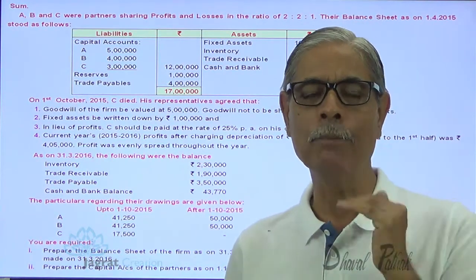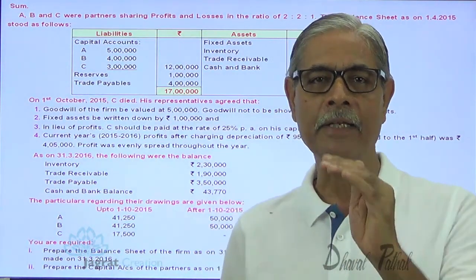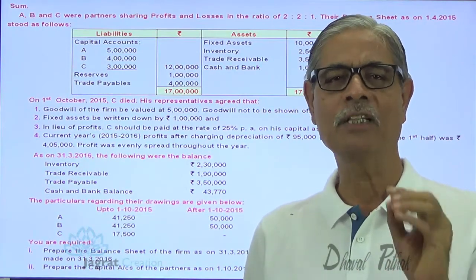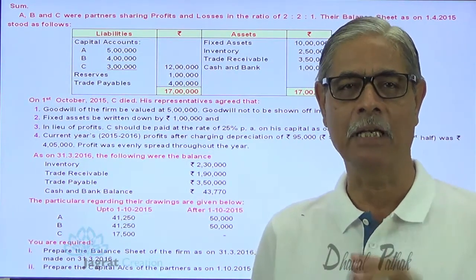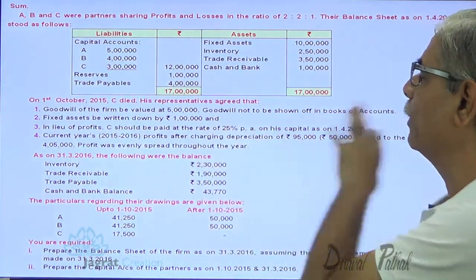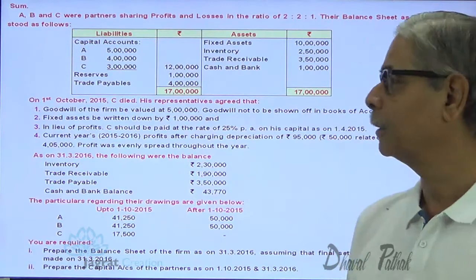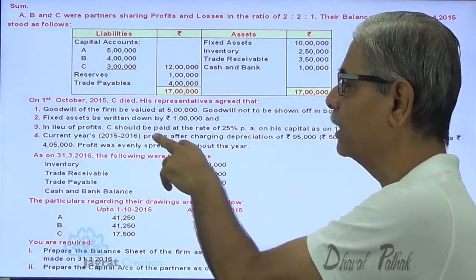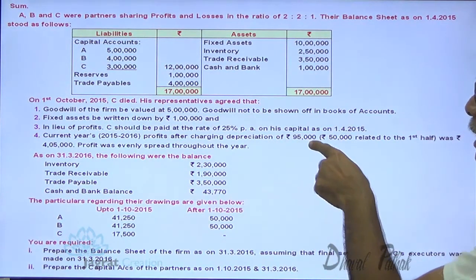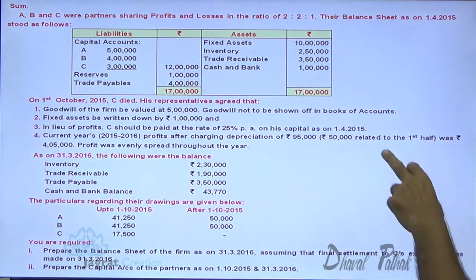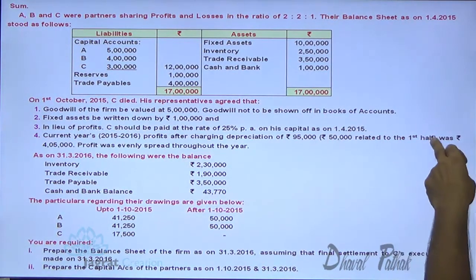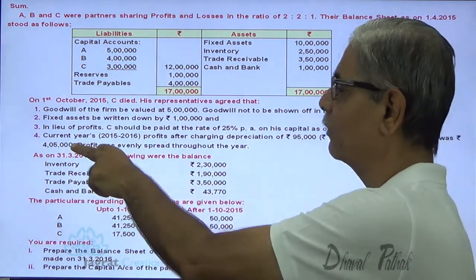Now here interim books of accounts are not prepared. The real profit at the end of the first 6 months has not been found out. So on the basis of estimate, as per amicable agreement, C should be paid 25% per annum on his capital. Current year's 15-16 profit for the whole year, after charging depreciation of 95,000, 50,000 of which is the depreciation for the first 6 months, was rupees 4,05,000.